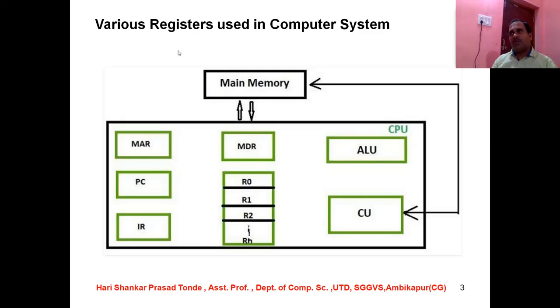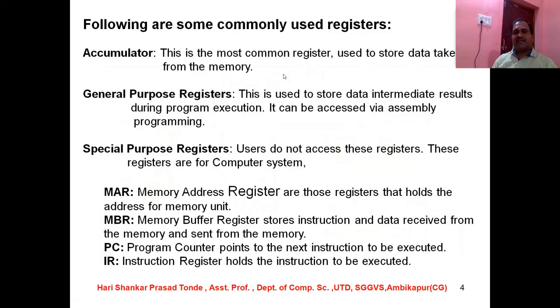Because microprocessors can perform various types of operations regarding the ALU, arithmetic logic unit, and the control unit. Various types of data buses are also used, various types of gates and arithmetic operations are used, but the data storage will be in the register itself. So this is the important thing which we have to discuss.